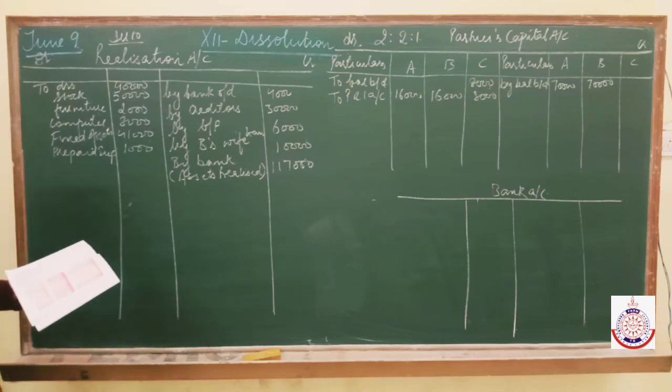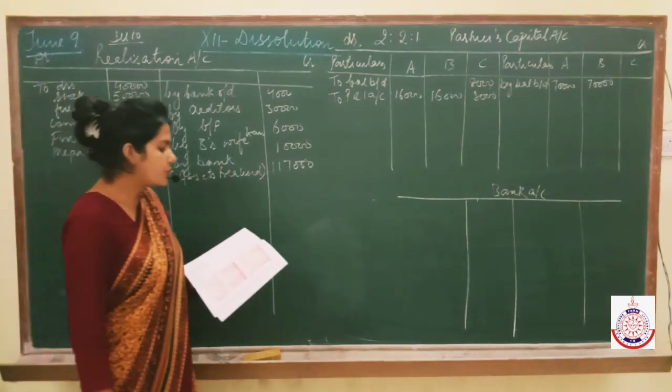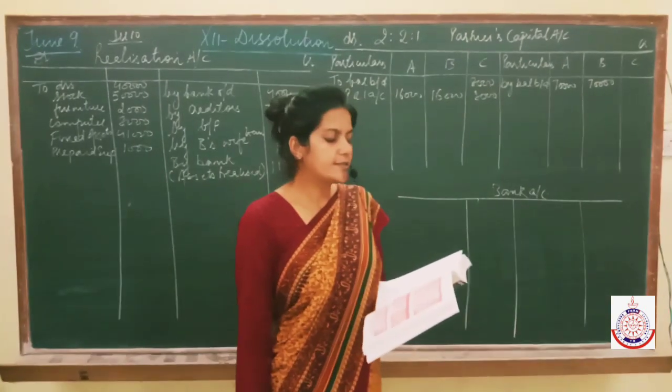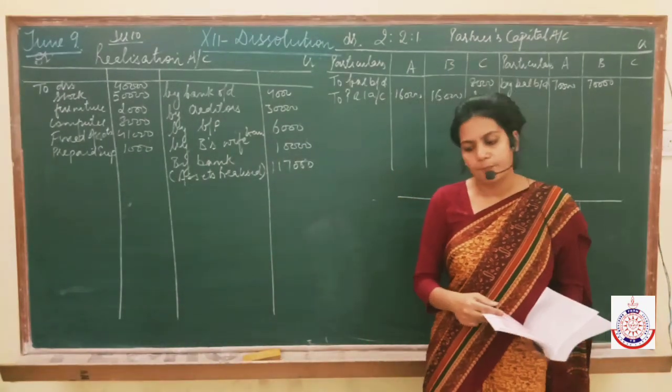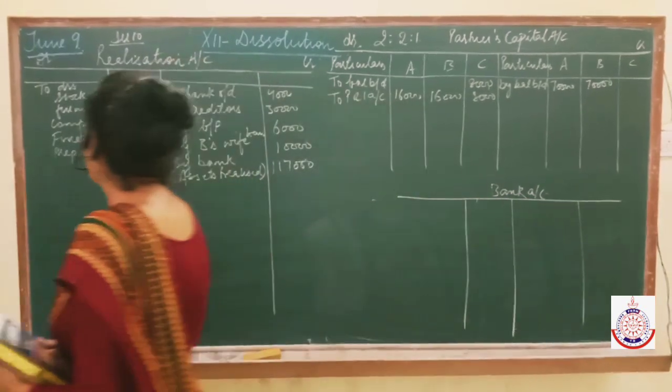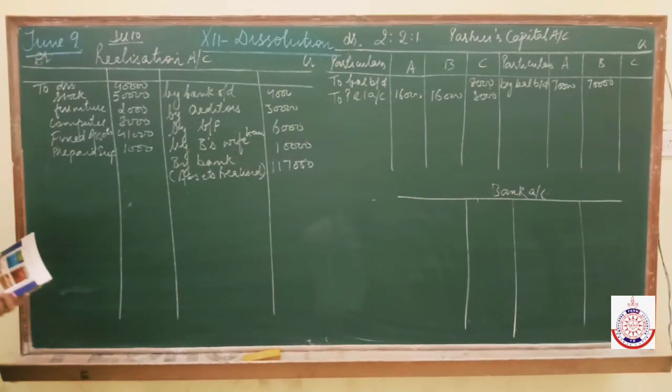Now read the next transaction. A agreed to take over furniture at rupees 1,600 and also agreed to make payment of bills payable. Now first of all, just come to one point over here. Just check.